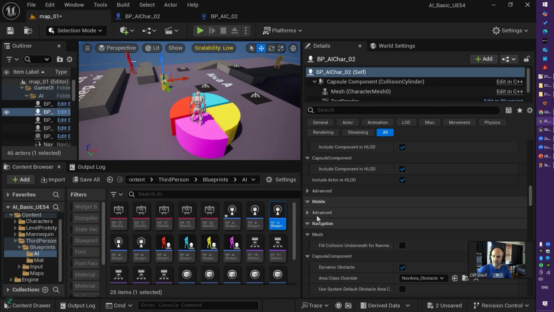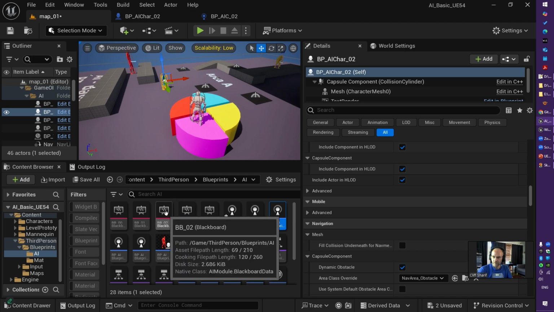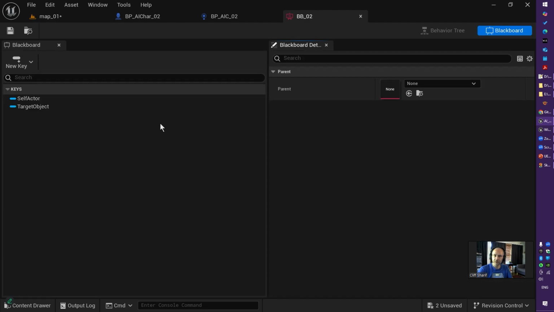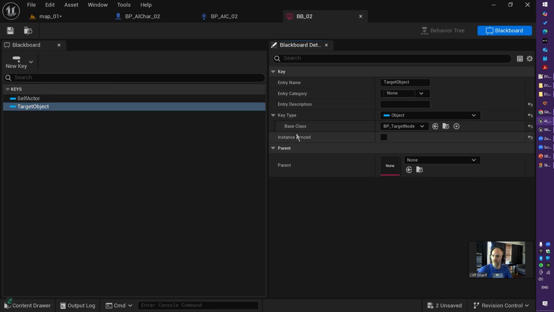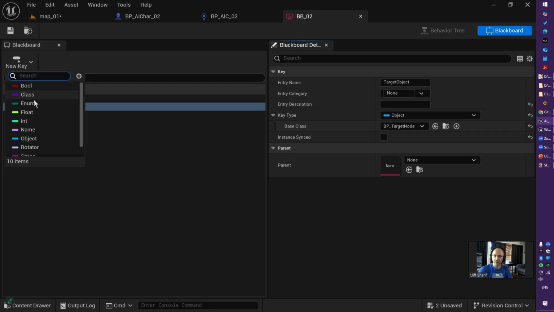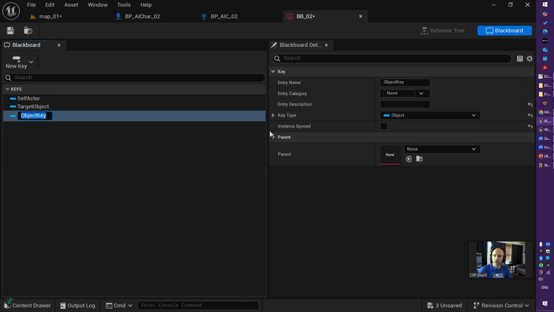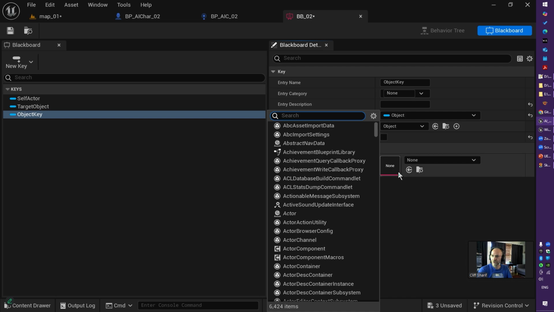Alright, beautiful. Let's check the Blackboard though. So this is my Blackboard. Inside the Blackboard, my knowledge is basically an object, and this object is a BP target node. So when you make a Blackboard key as an object, you can define what type of object you are looking for. Very useful, very powerful.